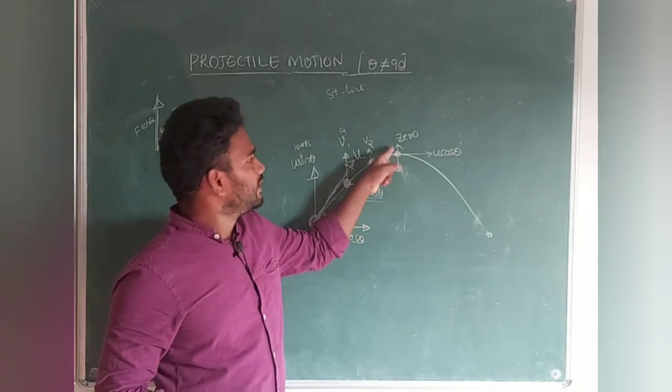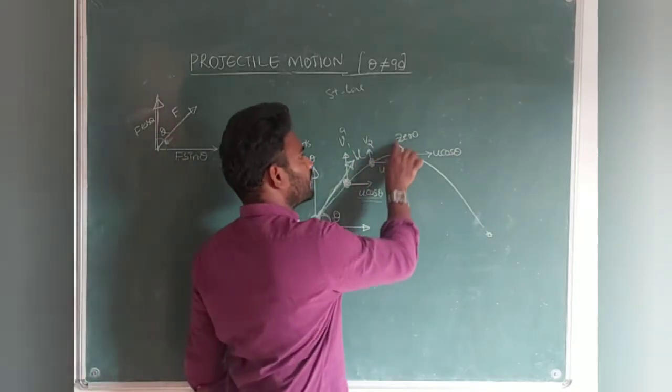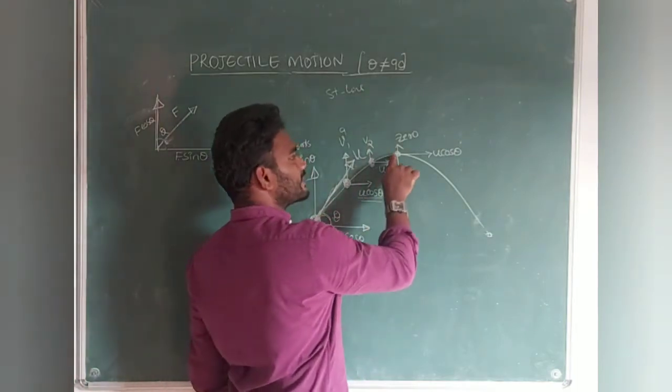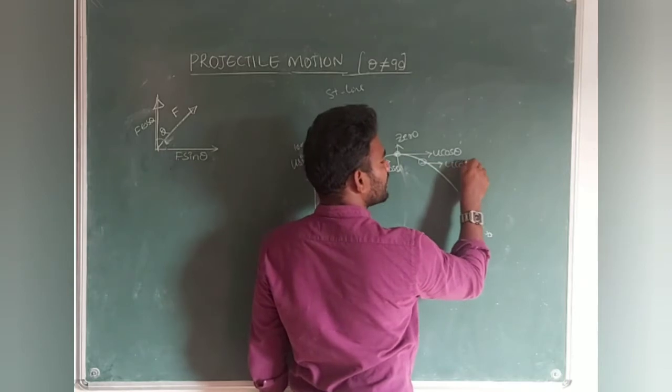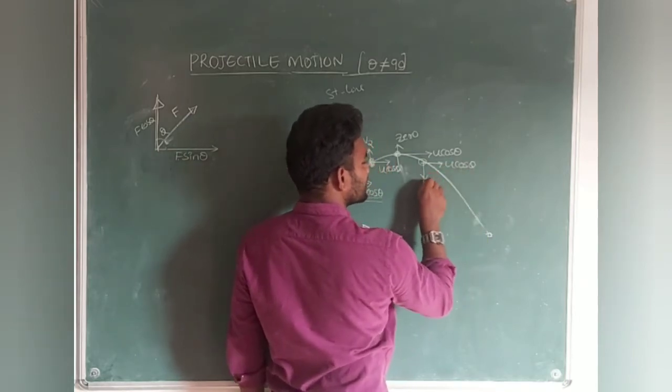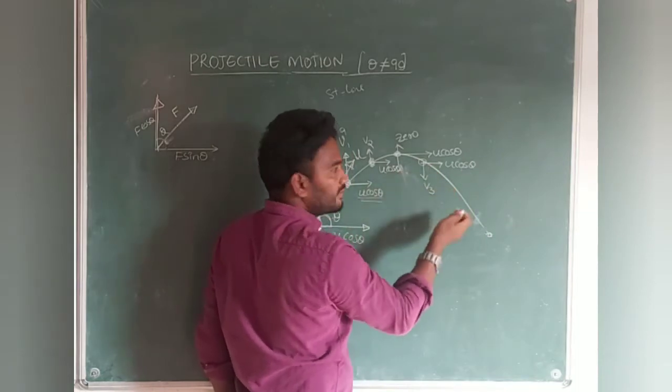It means that further it may not move upside. That is the point. It will not move upside. Okay. If it is not moving upside, it means again it will return back to the ground. That is, u cos theta will be the same as it is, but the vertical component will change to v3. v3 means it will increase from 0, again it will increase.